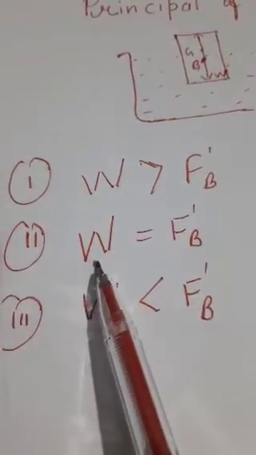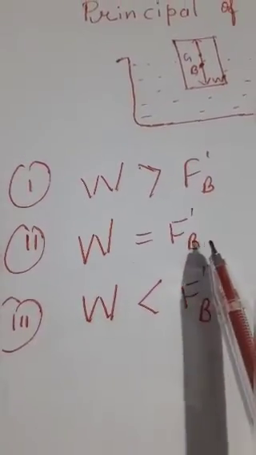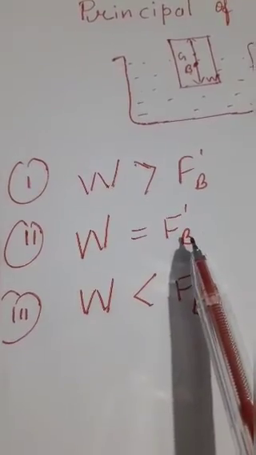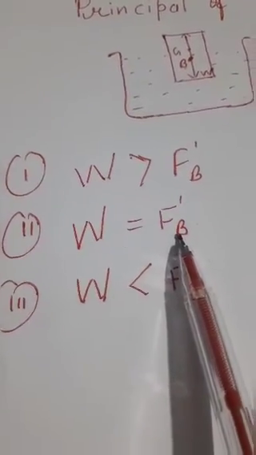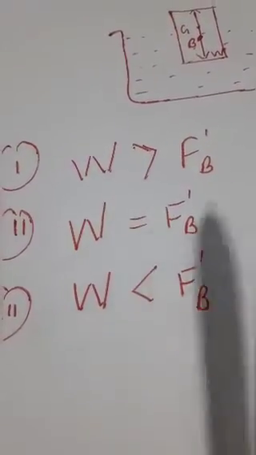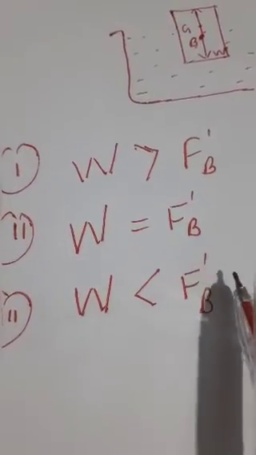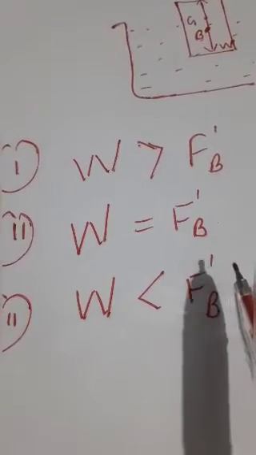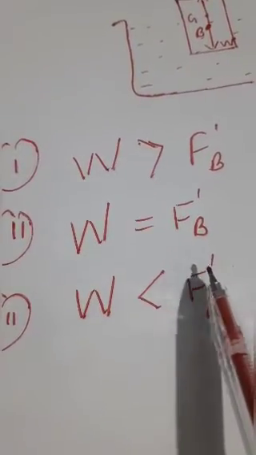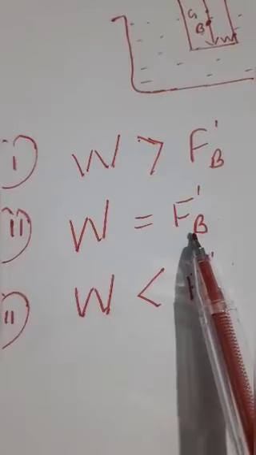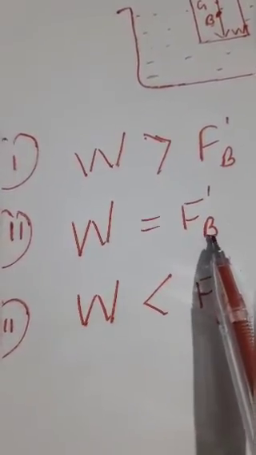Now we are going to discuss the second condition, when the weight of the body is equal to the buoyancy, or equal to the weight of the displaced liquid. In this case the body will float just below the surface of the liquid. Why? Because the apparent weight of the body will be zero, and the density of such a body is equal to the density of the liquid.